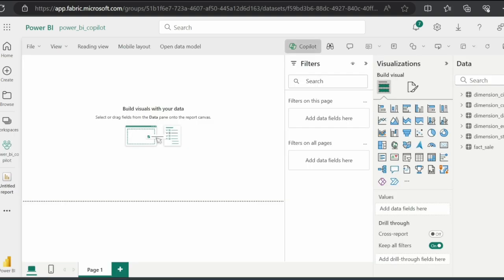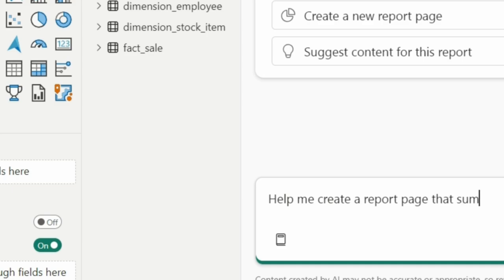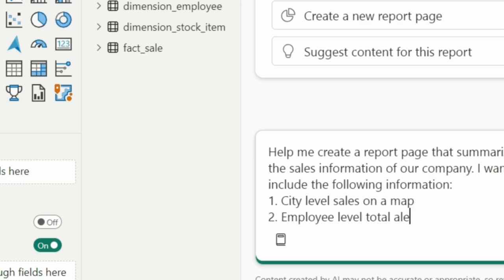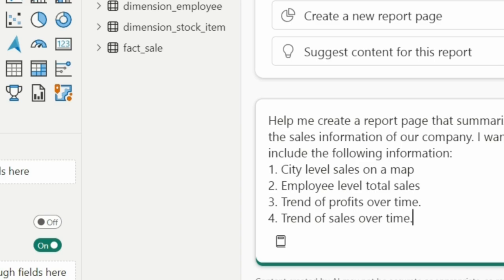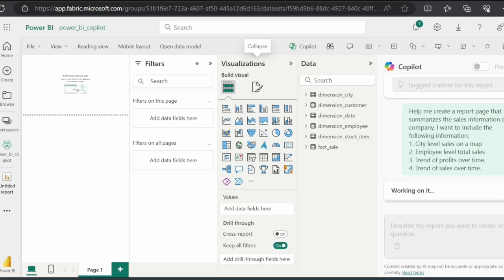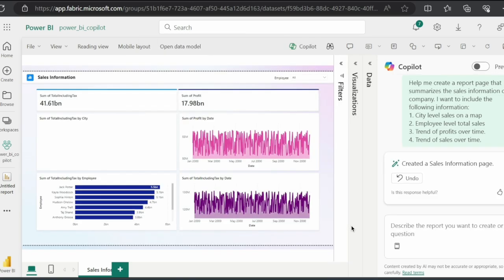Using Copilot, you can use simple language prompts to ask for a sales report of your company. You may be asking for specific details like city-level sales, employee-level sales, trends of profits, and sales over time. Copilot will then go ahead and generate a beautiful report with all the details you have asked for.